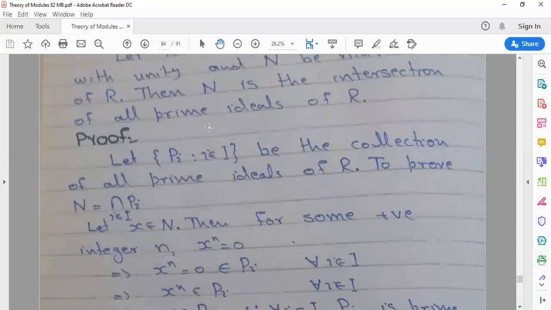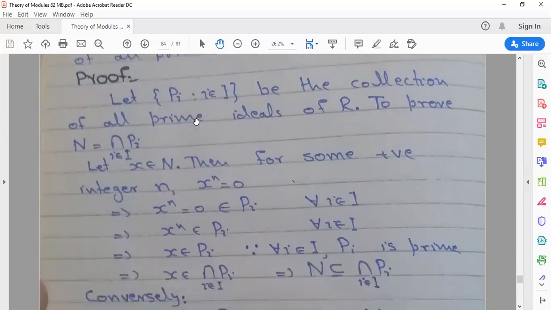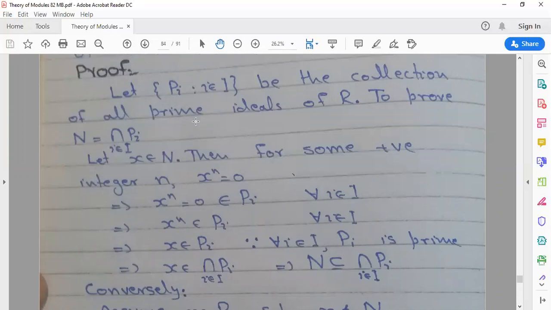For this we have revised some definitions. What is a prime ideal? First of all, we have studied ideals. An ideal is a subgroup that is both a left ideal and a right ideal. For a left ideal, we take one element from the ring and a second element from, for example, N, so that rn and lr belong to N. Then we call it an ideal. A prime ideal is a proper ideal, that is, it is not the whole ring R itself, and there is no non-trivial one.